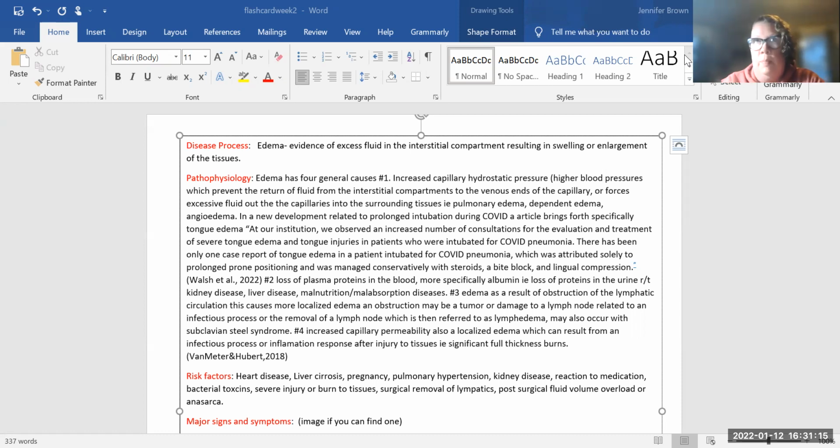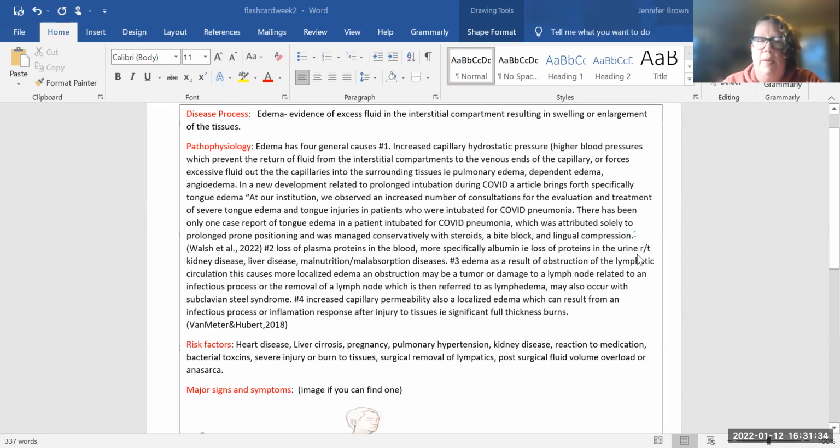And then the fourth cause of edema is increased capillary permeability. So think of it as our capillaries have all those small fenestrations in them to be able to make those exchanges. And that's the localized edema, which can result from an infectious process or an inflammatory response after an injury to the tissues, such as a burn.